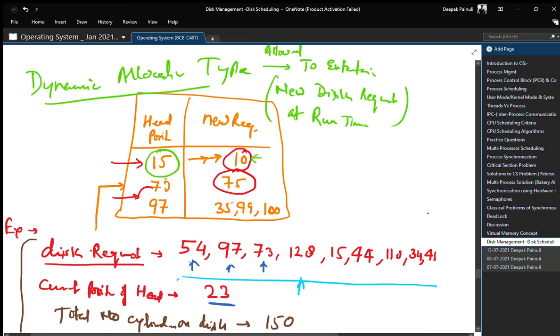In the same way, whenever the head is at 73, a new request of 75 has arrived. And whenever our head is at 97, a new request of these three cylinders has arrived. So we need to accommodate them at runtime. But remember one thing, that a new request will be entertained only